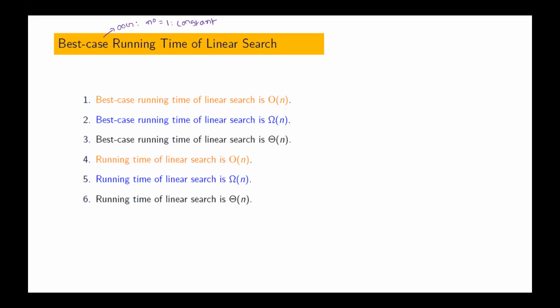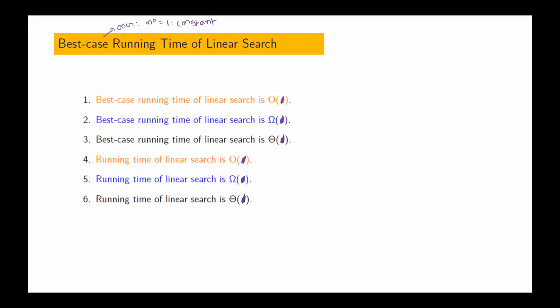Using big O, we can write big O of 1. This is better, no? So let me replace all with 1. All are ones.